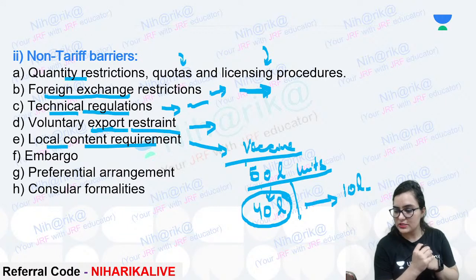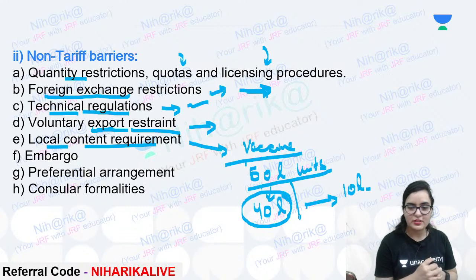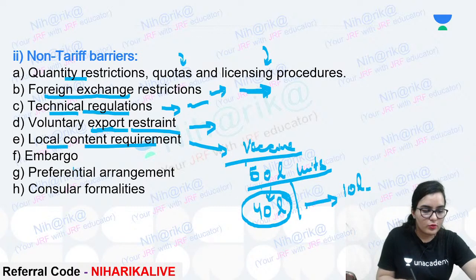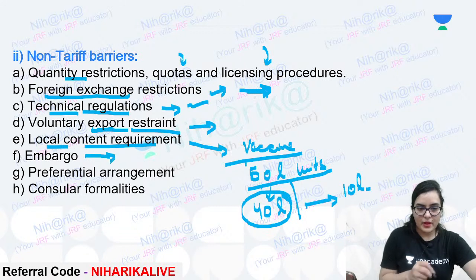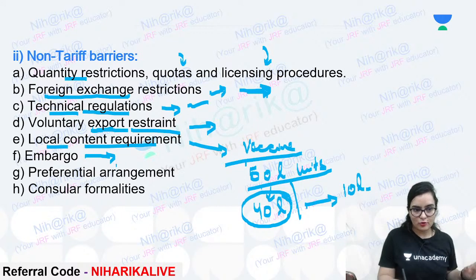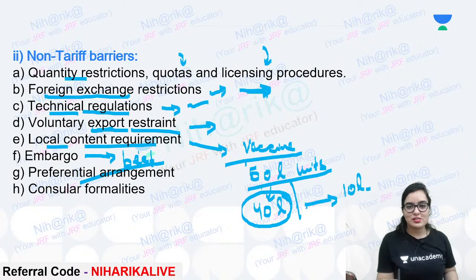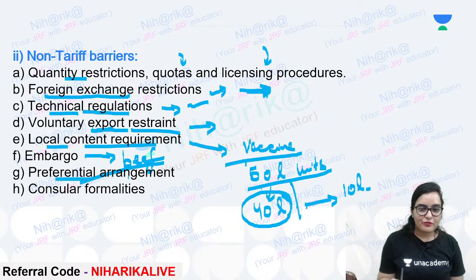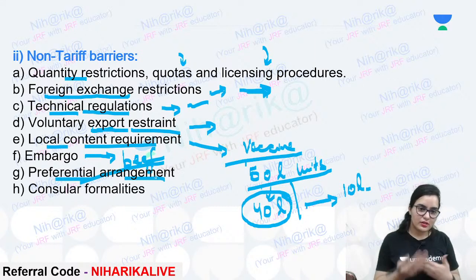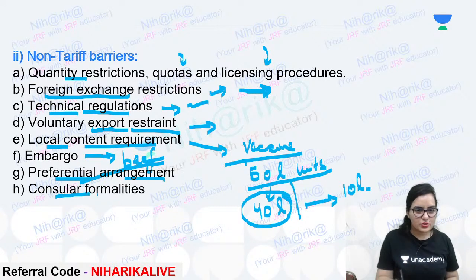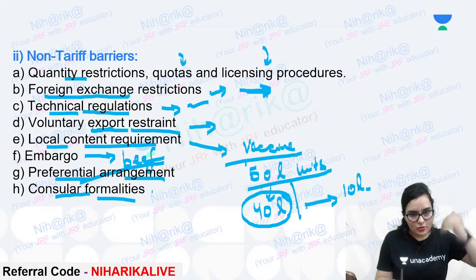Yes, sometimes a particular material is used in production, right? Now, embargo. What is embargo? Do you remember? It means complete ban on certain commodities. For example, beef is banned. You completely boycott ingredients; you can see some ingredients from China are boycotted also. Then preferential arrangement, where we arrange the trade, and consular formalities, where some formalities also come into the picture.